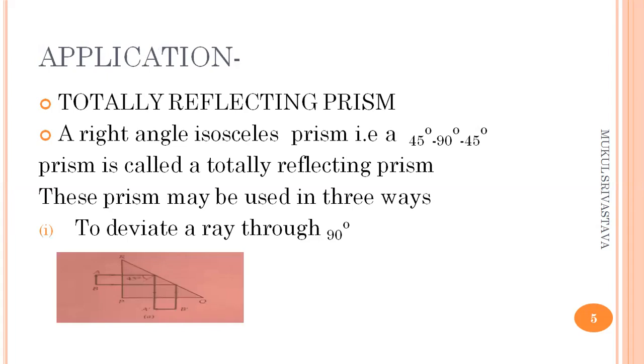The light is totally internally reflected, and deviated through 90 degrees. The light passes through the third face, PQ, without any further deviation. Such prisms are used basically in periscopes.